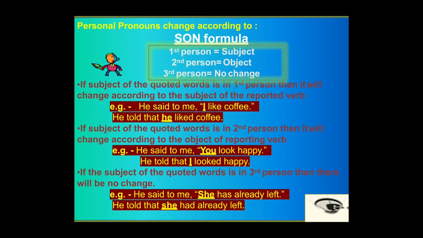For example, he said to me, she has already left. When it will be changed, it will become he told that she has already left. So you can see there is no change in the third person.